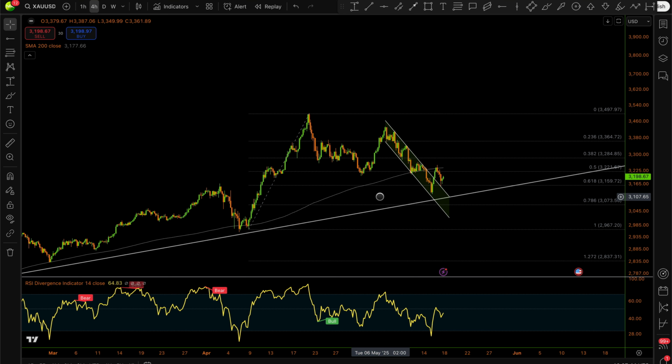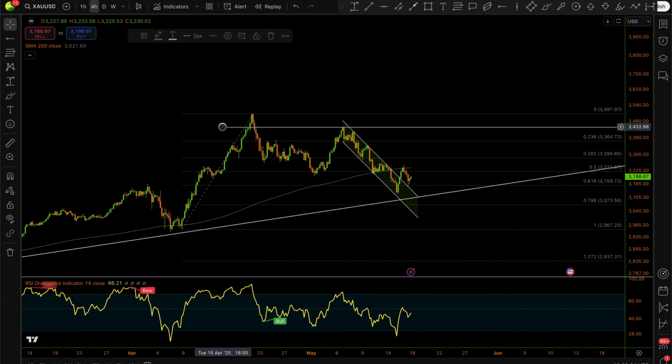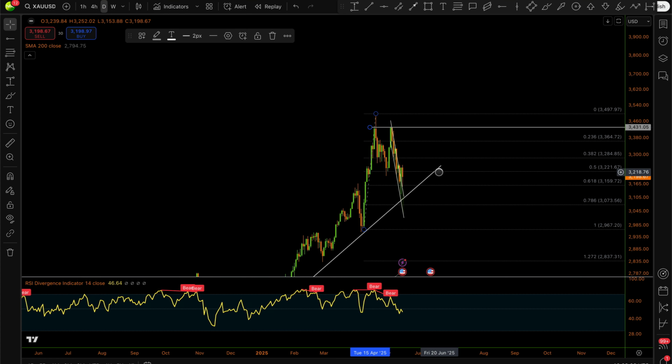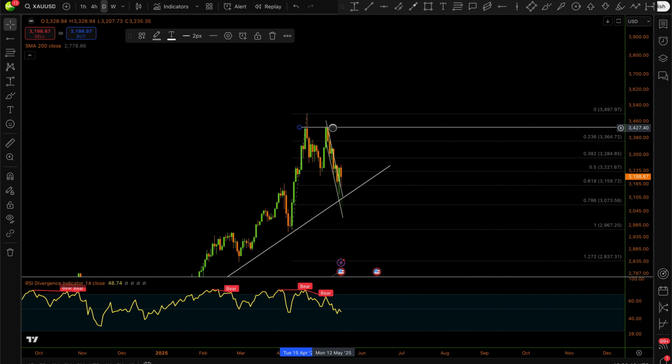On the technical side, we saw price test the trend support at 3100 or 3125 thereabouts, and we saw price bounce off the support as well, after the last rally towards 3432. Mind you, on the daily, this is also a good resistance level. You see that's where the price closed.